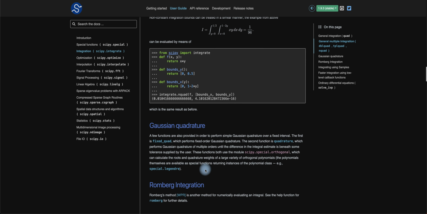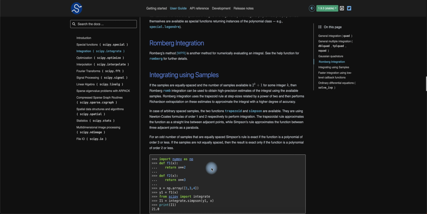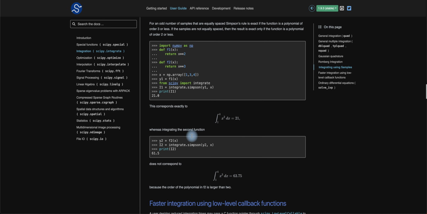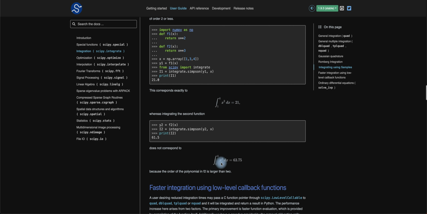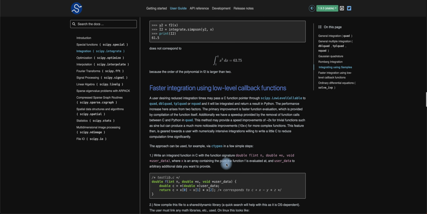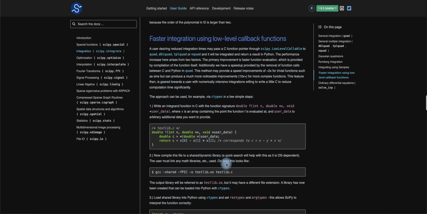Gaussian quadrature, right? A few functions are also provided in order to perform simple Gaussian quadrature over a fixed interval, and they've got fixed quad, Romberg integration using samples, right? They have the code down below, which corresponds to this integral here. We actually try to solve what x is, right? And this is how they would set it up in code. And you integrate the second function, you get this stuff knocked down, and you do the order of the polynomial, dealing with a bunch of fast integration, the whole nine yards, right? Basically have that knocked down, right?